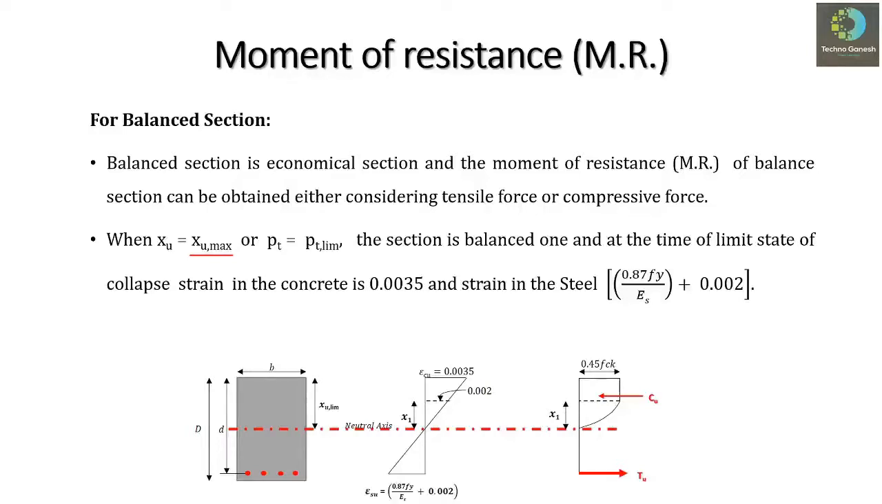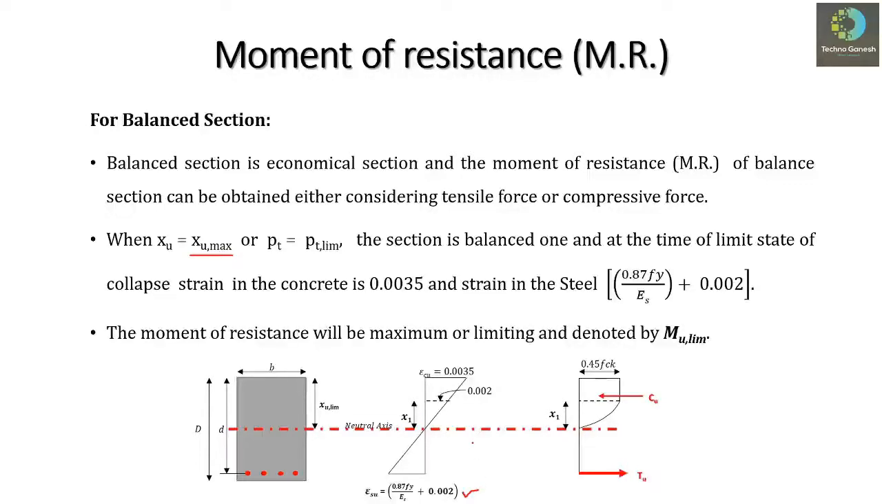At the time of limit state of collapse, the strain in concrete will be equal to 0.0035, and the strain in steel will be equal to 0.87 Fy upon Es plus 0.002, that we have seen in the assumptions considered in limit state of collapse in flexure. The moment of resistance will be maximum or limiting, and it will be denoted by Mu limiting.